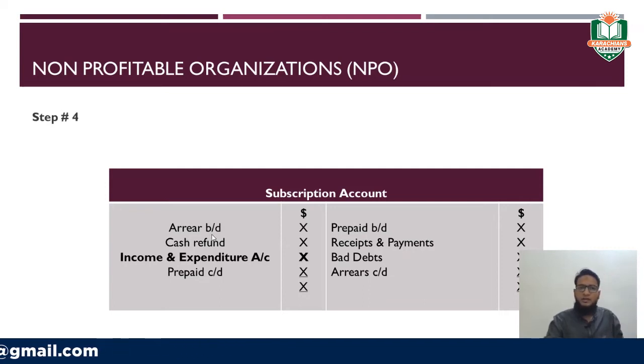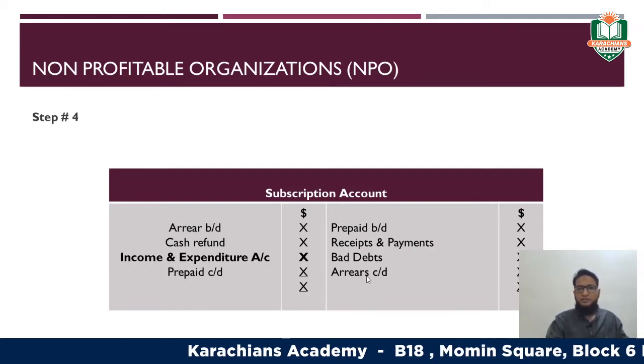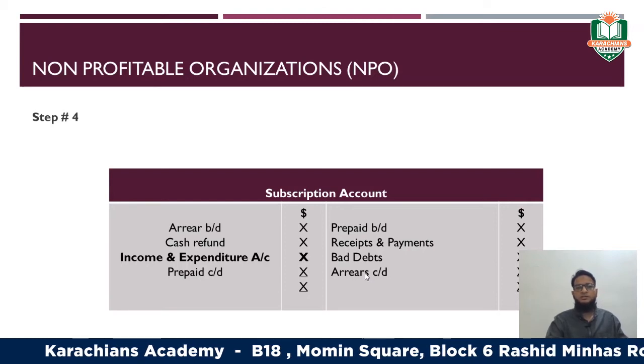first you need to write the opening arrears. Arrears means receivable of subscription amount from the members, right? Write the opening arrears in the debit side and the closing arrears in the credit side if it is given in the question.